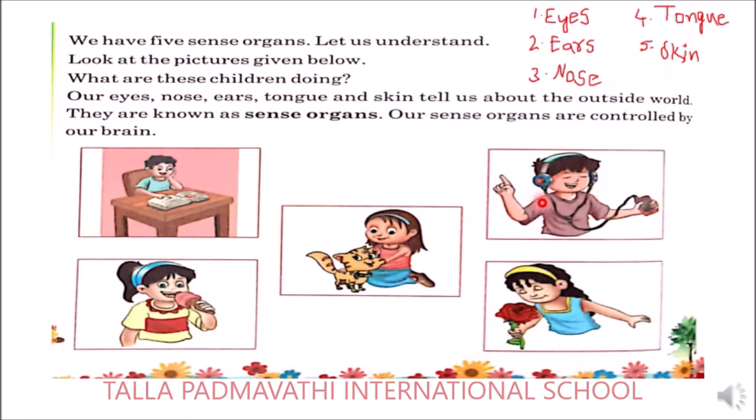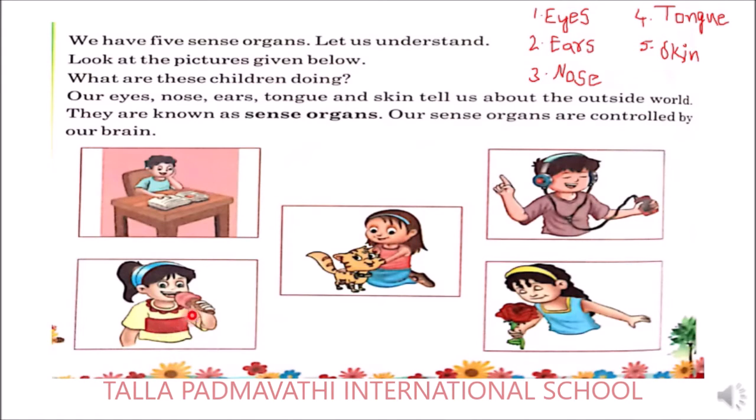The child is listening to a song. So which organ is he using here? Ears. The work he is doing is hearing. So here it is the second sense organ. Next it comes to the third sense organ. What is that? Let us find out.